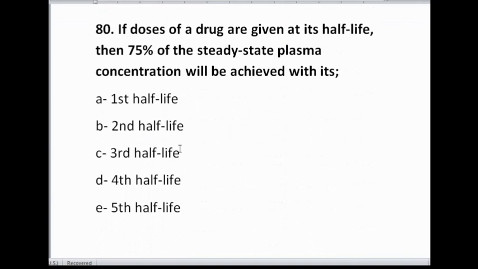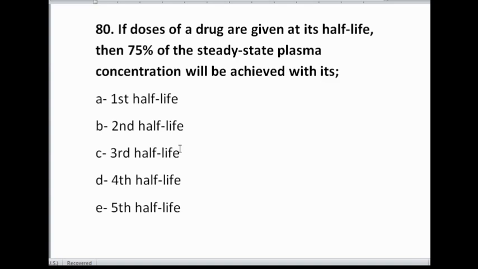Now moving on to the last MCQ. If doses of a drug are given at its half-life, then 75% of the steady state plasma concentration will be reached with its first half-life, second half-life, third, fourth, or fifth.